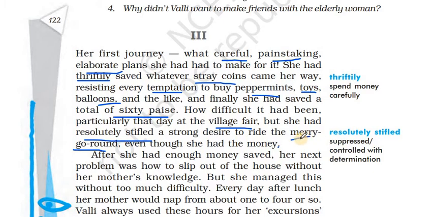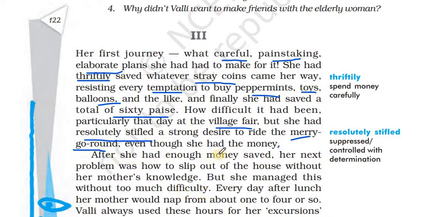She wanted to go for it, but she resolutely stifled, which means controlled her urge with determination, not to spend her money on the merry-go-round even though she had the money. She could have easily gone on the merry-go-round, which she liked so much, but she resisted because she had to somehow save 60 paise for the trip.